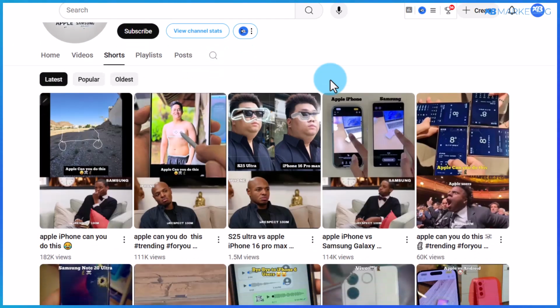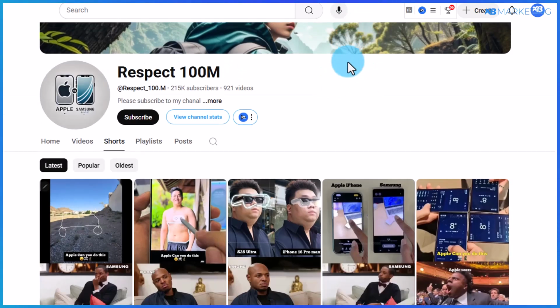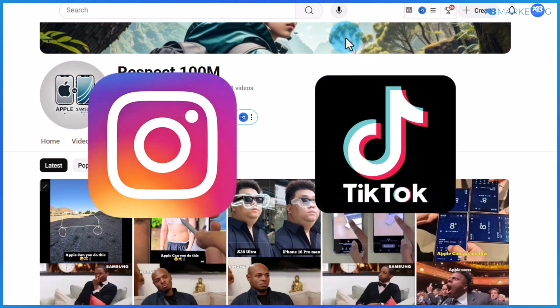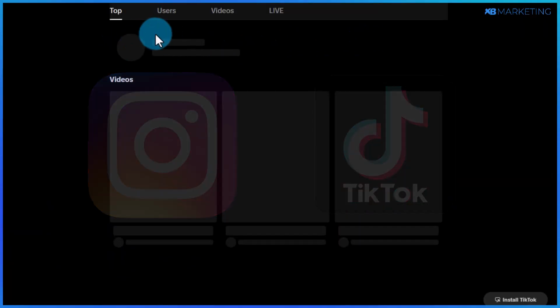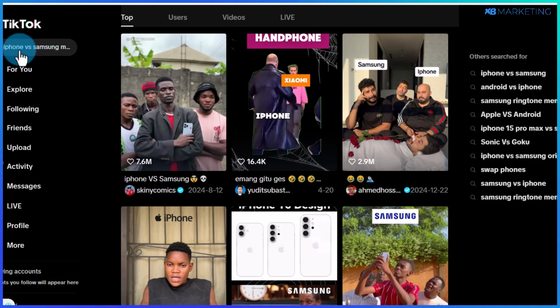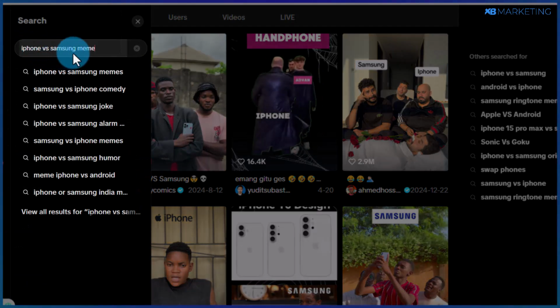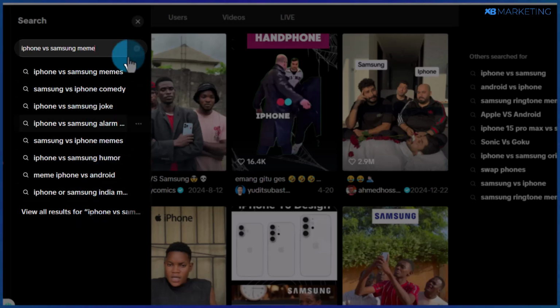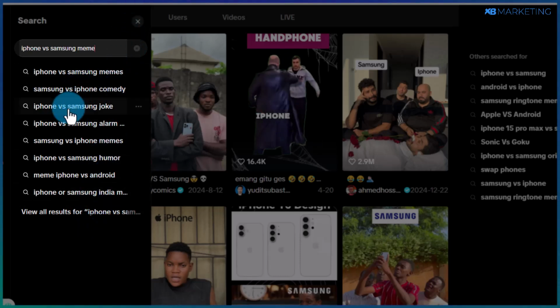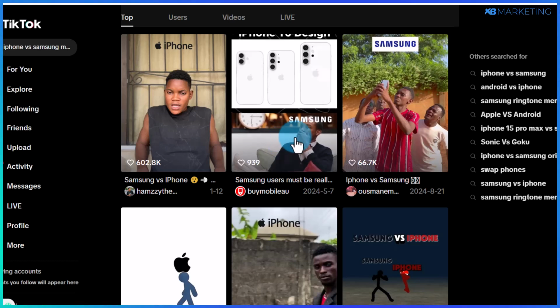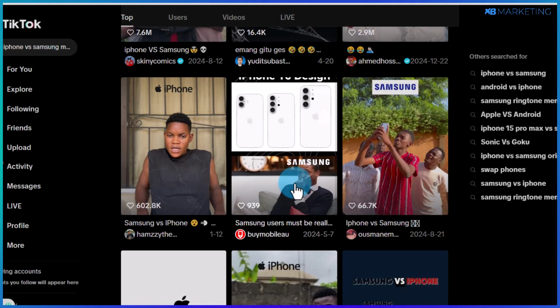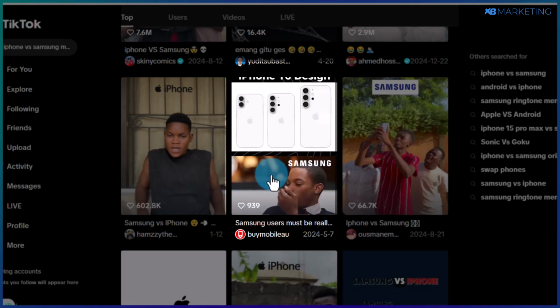So now you may ask, how do you find content to upload to your channel? You can basically do this by simply going over to either TikTok or Instagram. I'm going to take TikTok as an example. All you need to do is type in a keyword like iPhone versus Samsung, like I've already done right here. The reason why I like TikTok is that it's going to show you other suggested keywords right here. If I scroll down here, you can see an example of a video on the channel I just showed you earlier on YouTube.